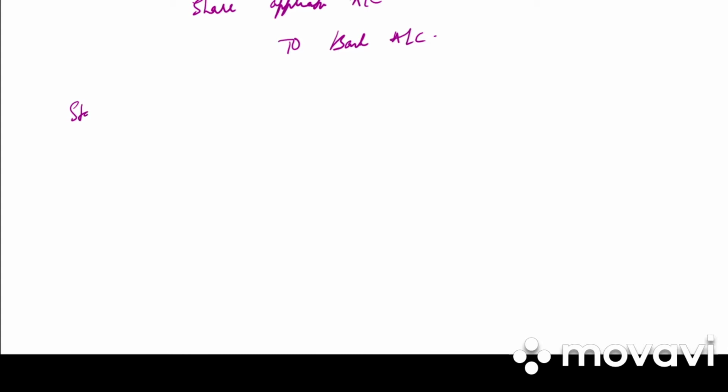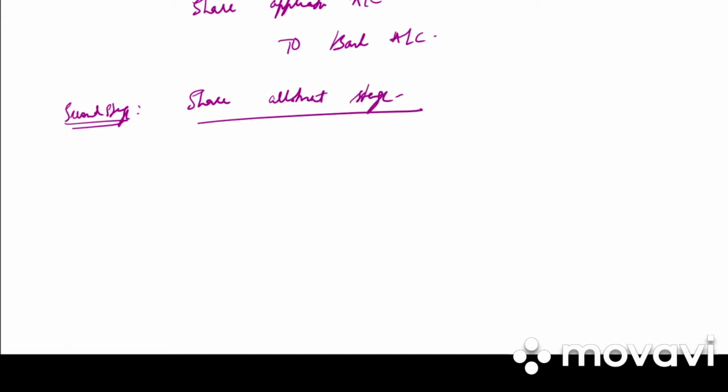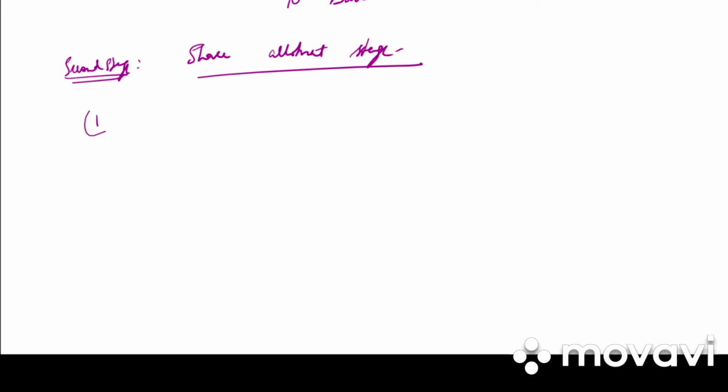Next we have stage 2, or you can write second stage, that is share allotment stage. So under that first one we have entry for allotment money due.